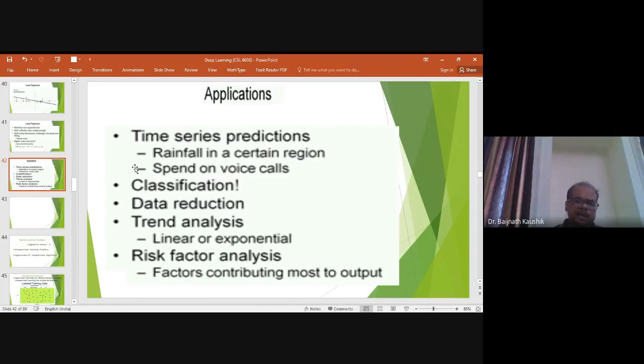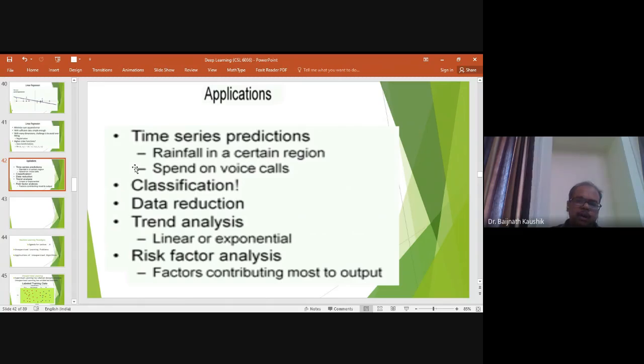And if the algorithm shows the complexity on the given data increases linearly, or complexity of the algorithm increases exponentially, so in that case it can give us the trend of the algorithm, whether the complexity of the algorithm is increasing linearly or whether the complexity of algorithm is increasing exponentially. So these are some of the application where we can apply the regression algorithm.